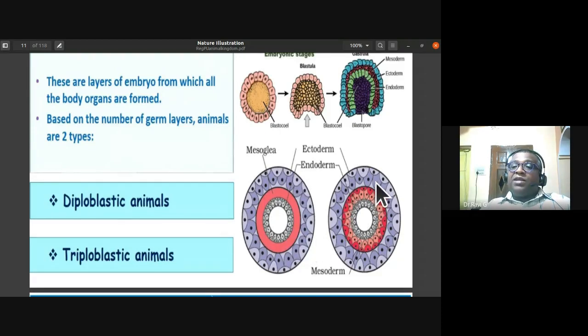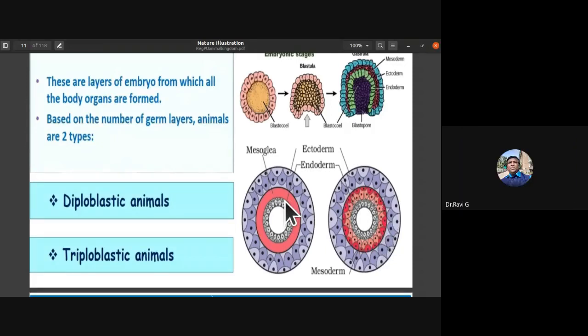Whereas in triploblastic animals, they have three layers: the outer ectoderm, the pink colored one, which is cellular, is the mesoderm. See, mesoderm is absent in diploblastic animals, but in triploblastic animals, they have this mesoderm, and the inner endoderm is there.